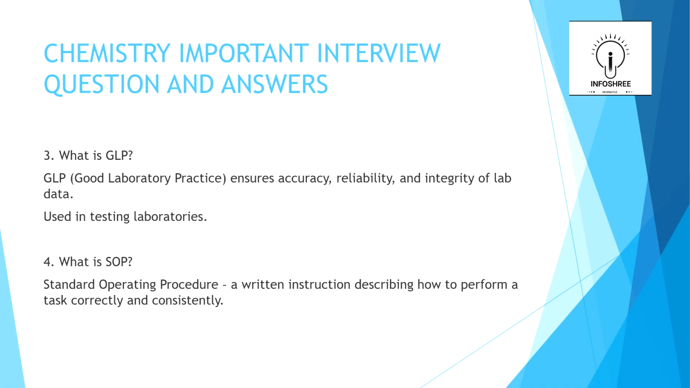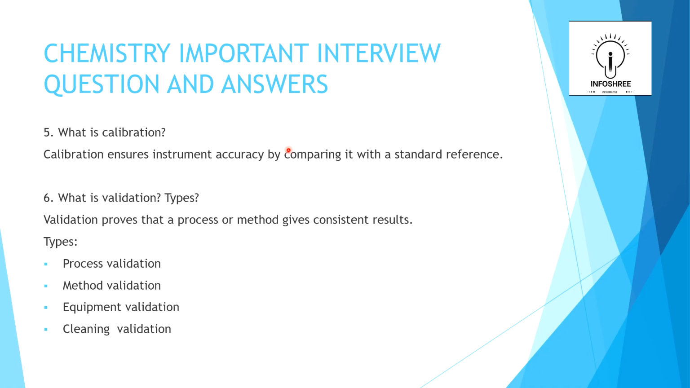Next question, the fifth question, is what is calibration? This word calibration comes up in chemistry in many ways. Here, calibration ensures instrument accuracy by comparing it with a standard reference. It detects the instrument's accuracy.